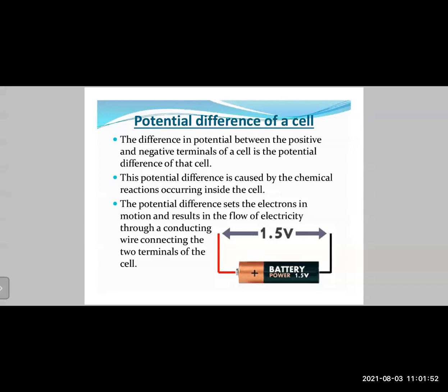So the potential difference sets the electrons in motion and results in the flow of electricity through a conducting wire connecting the two terminals of the cell. Right. So when those electrons flow through the circuit, through the device, whatever it may be, a remote controller or a toy, that toy or remote controller will work when those electrons flow through the circuit.